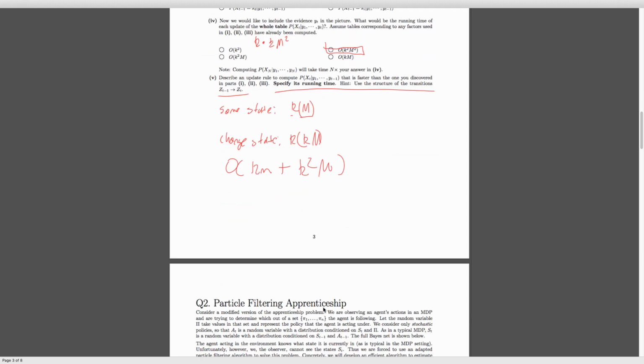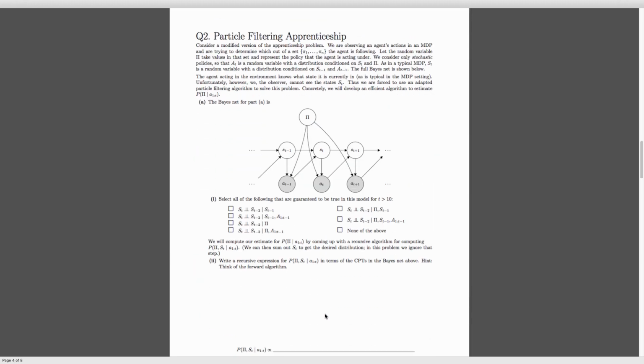All right, so let's take a look at the second question. Particle filtering apprenticeship. Fun. So we have this problem over here, where you're observing actions. You don't observe states. And you want to figure out what the policy is. So you're trying to figure out, okay, this agent is executing one policy out of a set of policies. We want to figure out what it is by observing its actions. The thing we don't know, though, is, remember, a policy is a distribution of action conditioned on state. And we don't know the state here, so the hidden part of this problem is the states. That's why they're not really shaded in here. So let's take a look at this problem.